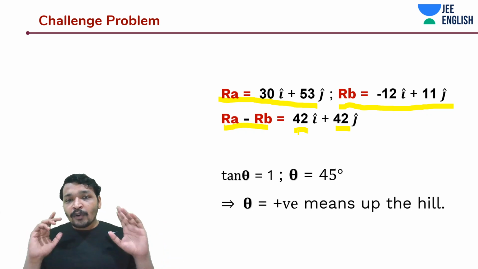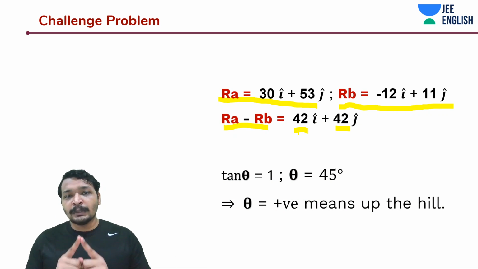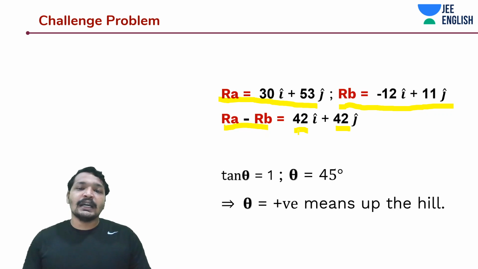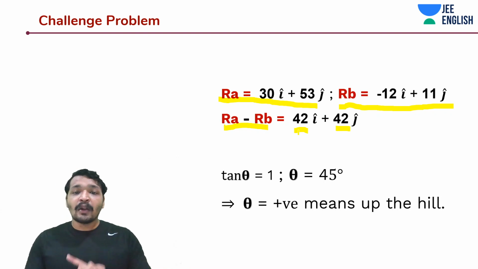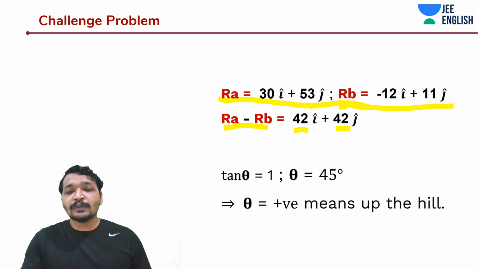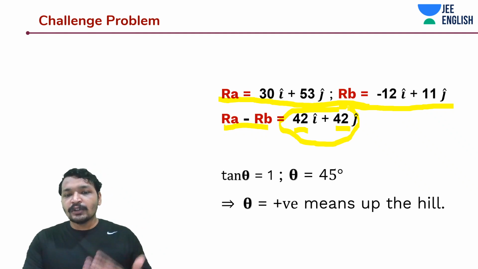And now we know that vectors explicitly talk about direction, just like what we spoke in the beginning during the doubt clearing session. So now when we find out the direction, we will have to include not just the magnitude to find out the tan theta, but also make sure that you understand which quadrant this is in. So this is in the plus x and plus y quadrant. And 42, 42 means it's a 45 degrees angle. Tan theta is equal to 1.